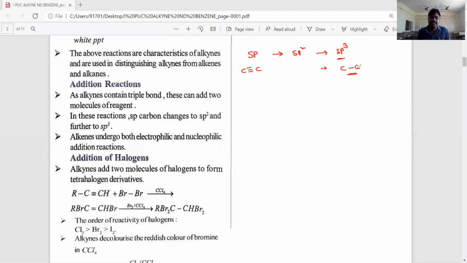Okay, students. Now let's discuss some important electrophilic addition reactions. The first one is addition of halogen atoms. What are the different types of halogens? Fluorine, chlorine, bromine, and iodine. Upon addition of these halogens to the triple bond, we get tetrahalo compounds. How many moles of halogen do we need to add? 2 moles of halogen. Among these different halogens, the reactivity order.